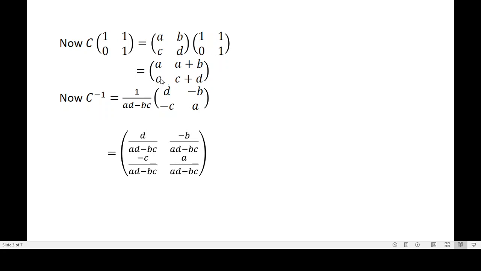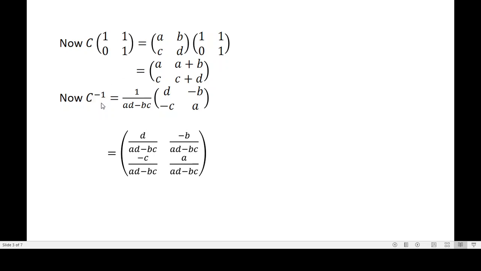That is here. Okay. Now let us consider the second element in the first row. a into 1 plus b into 1, that is a plus b. And the last element is c into 1 plus d into 1. So we have c plus d.